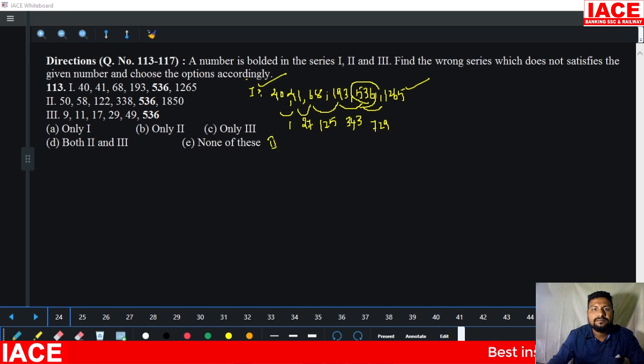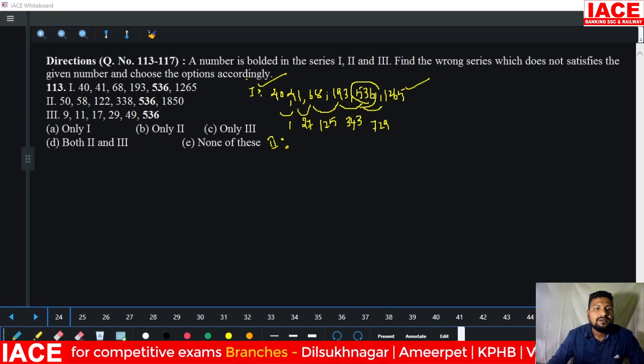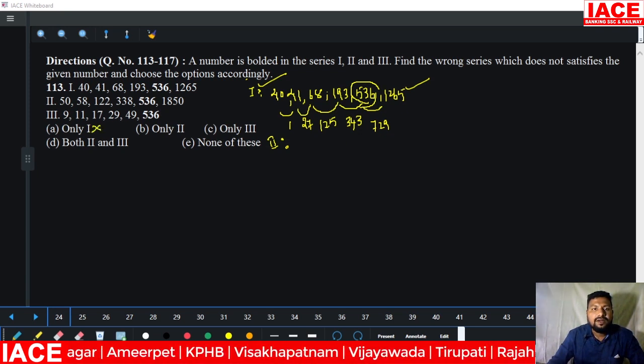Next, check the second one, which is the wrong one. We have to decide what is wrong here. Okay, then the first one is correct. The first one is correct, which means which option is wrong? This here, this is wrong. Okay, then 2 and 3 we have to check. 2 we have to check.